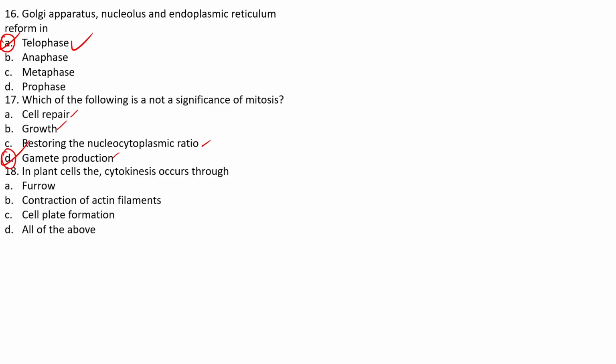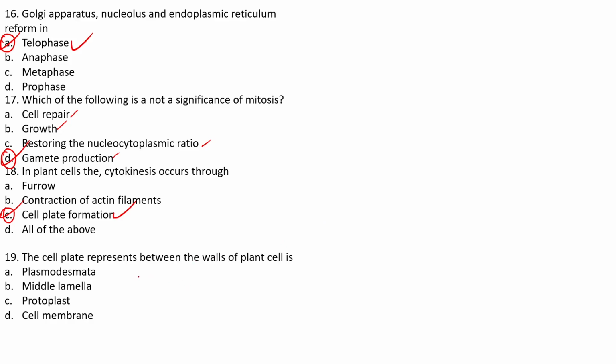The next one: in plant cells, cytokinesis occurs through furrow, contraction of actin filaments, cell plate formation, or all of the above. In the case of plant cells, it is mainly through cell plate formation. Hence, C is the right answer over here. Next one: the cell plate represents the walls of a plant cell: plasmodesmata, middle lamella, protoplast, or cell membrane. It mainly represents the middle lamella. So B is the right answer over here.